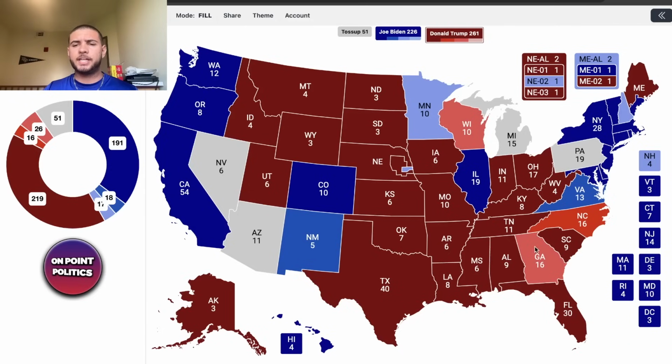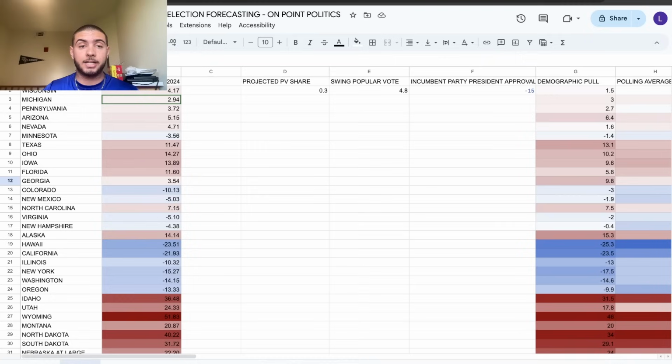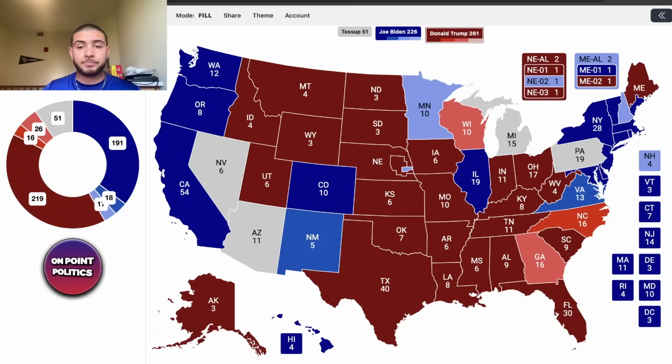Hopefully some tweaking happens, and maybe because now Arizona's polling average is a lot higher than it was in Georgia, even though just a couple weeks ago they were basically the same. And we're going to go over Arizona in a second because that state might actually end up being pretty interesting. The next state, we'll just do Arizona right now.